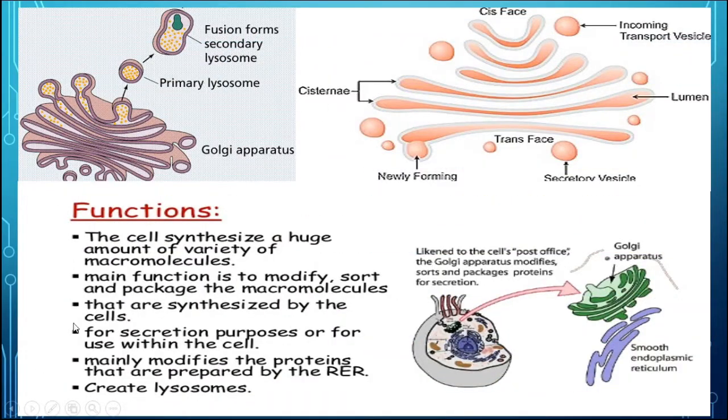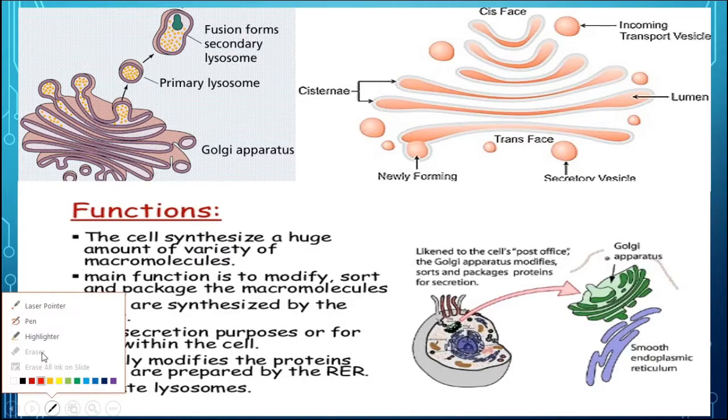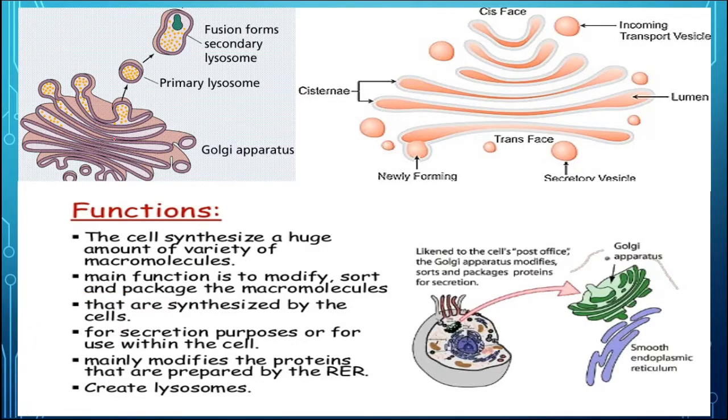This slide is showing the structure of Golgi apparatus, which was first discovered and explained by Camillo Golgi. This Golgi apparatus consists of small vesicle-like structure as well as tubular structure known as cisternae. These are attached one upon another in a parallel form. They are stacked over like this.